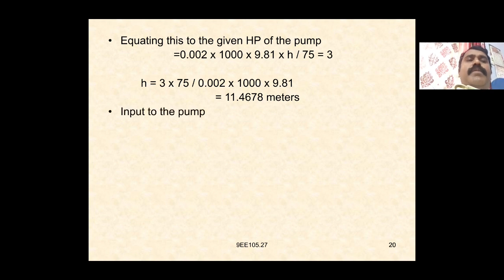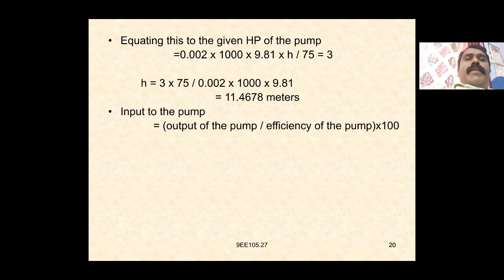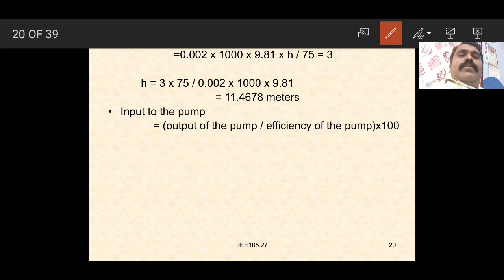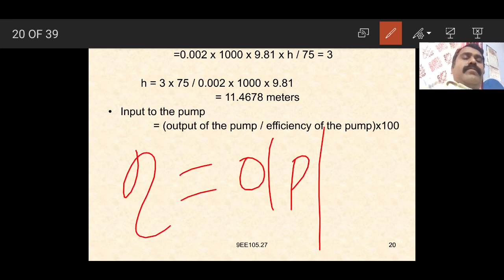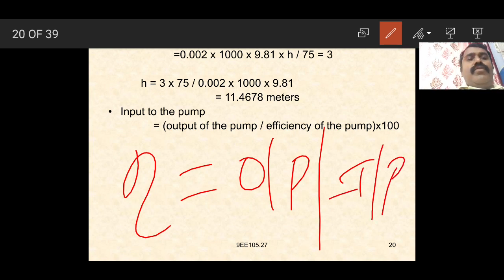So the input to the pump is equal to the output of the pump divided by the efficiency of the pump into 100. Efficiency is equal to output by input, so the input is the output by efficiency into 100.